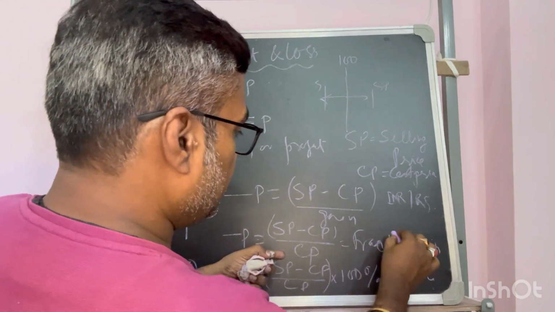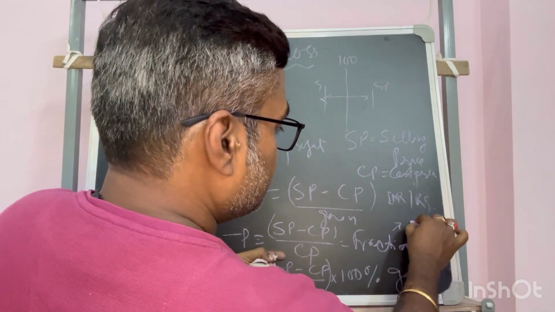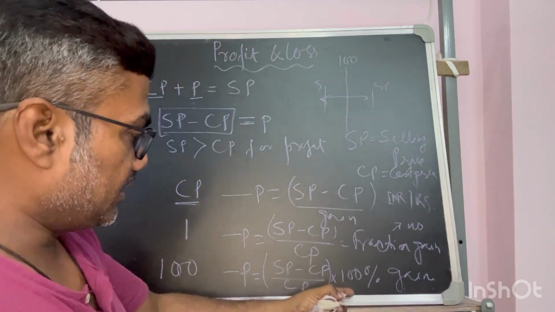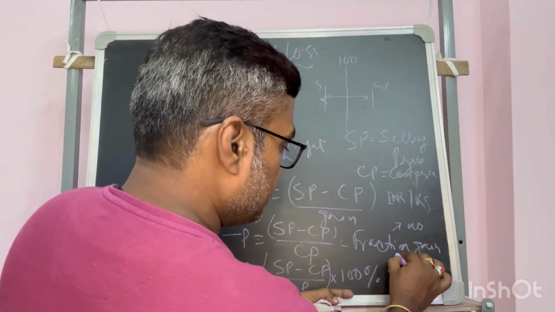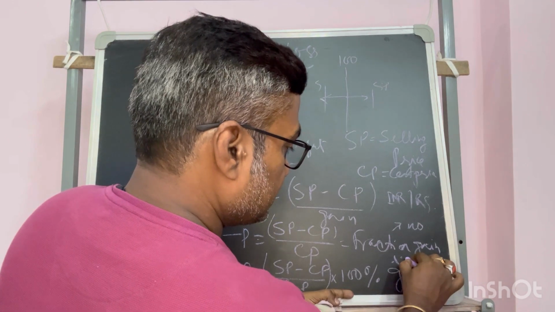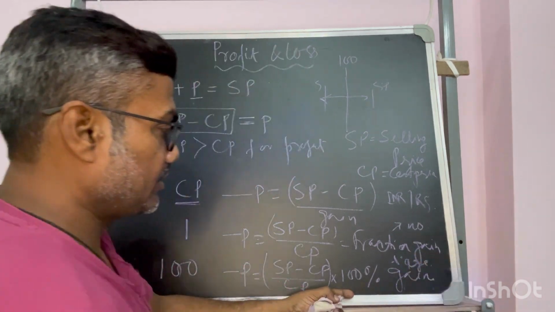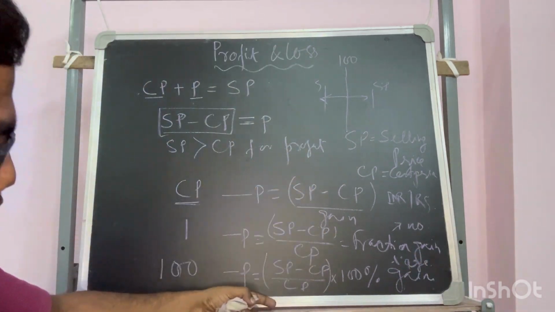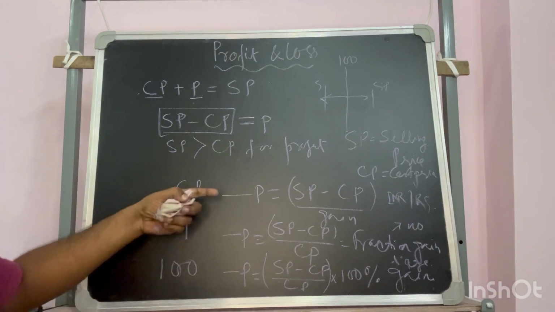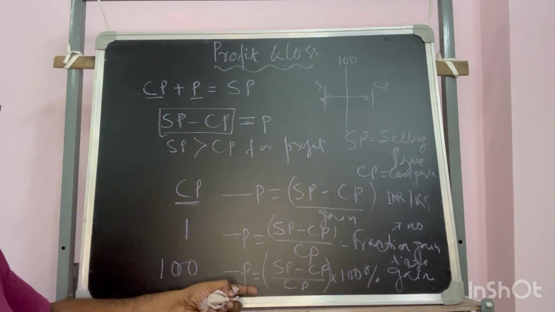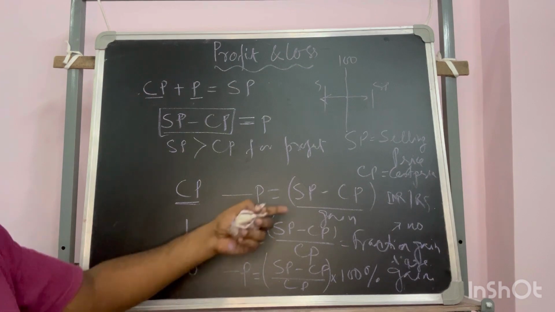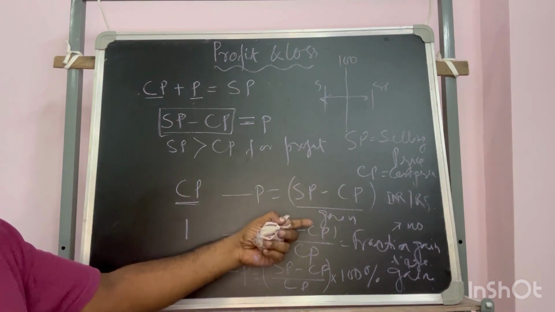So this will only be a number, and this will be a percentage. So these are the three modes in which profit can be denoted, calculated or represented.